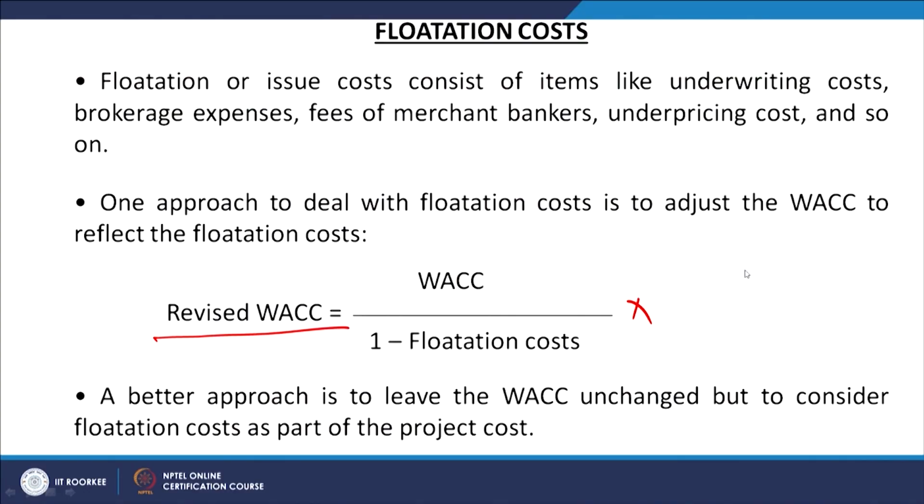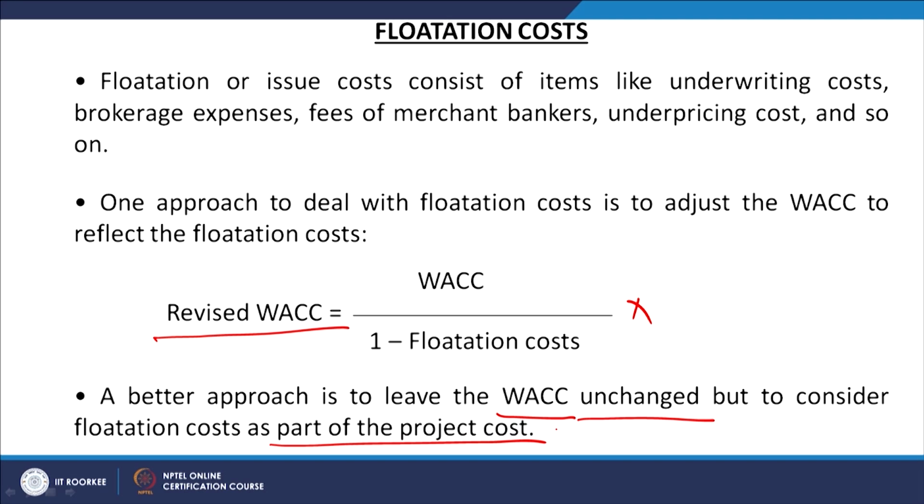So, in this case we have to use a different approach, the second approach. A better approach is to leave the weighted average cost of capital unchanged, but to consider flotation cost as part of the project cost. This is the better approach, that is, to leave the weighted average cost of capital unchanged, but to consider the flotation cost as part of the project cost.